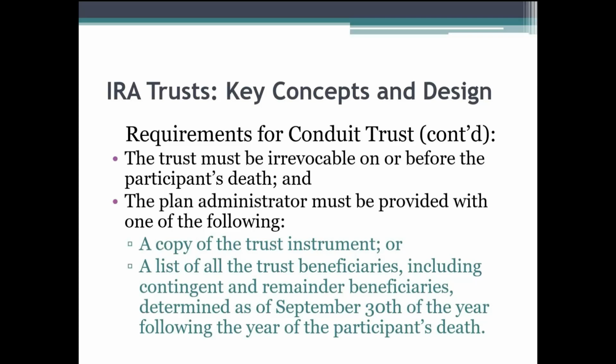What the IRS is saying is, when that individual dies, for those entities or beneficiaries who would not qualify as designated beneficiaries, you can pay those out, and as long as you do it in a timely fashion, we will allow the continued designated beneficiary status for the trust beneficiaries.